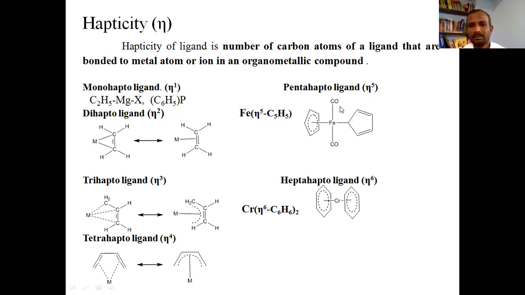Similarly, pentahapto ligand. If the ligand makes bond with the metal using 5 carbons, then it is a pentahapto ligand. The example is the cyclopentadienyl group. Then the hexahapto ligand, which is denoted by eta 6. If the bond is made using 6 carbon atoms by a ligand, then it is a hexahapto ligand. The example is benzene.